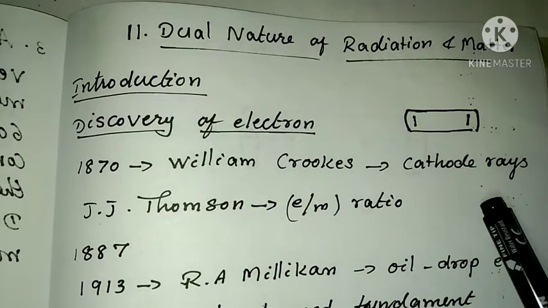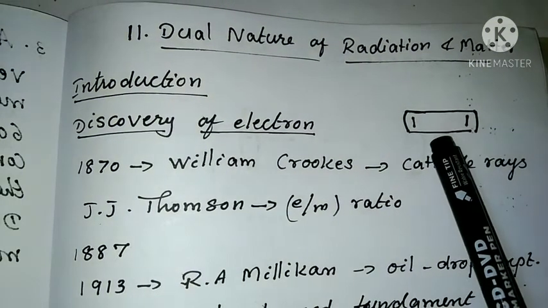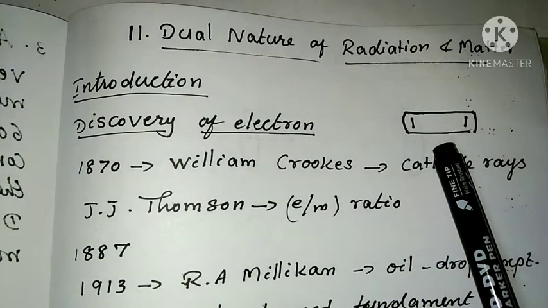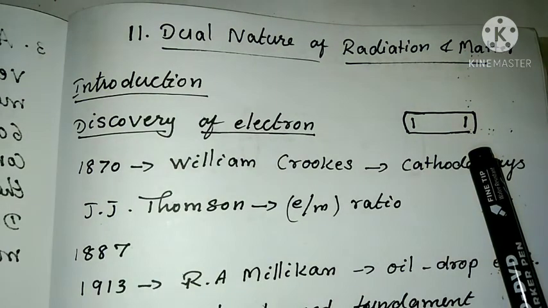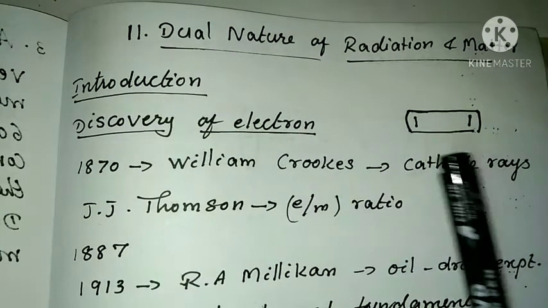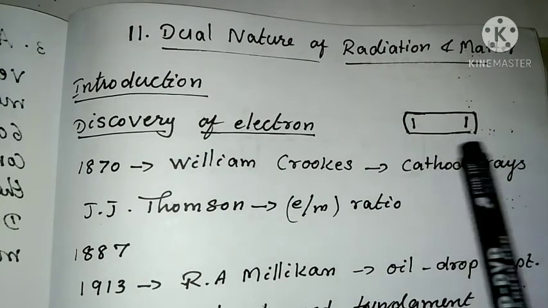Then he applied an electric field inside the gas present in the vacuum tube, at a pressure of about 0.001 millimeter of mercury column. When he applied the electric field, he observed that a discharge takes place between the electrodes.